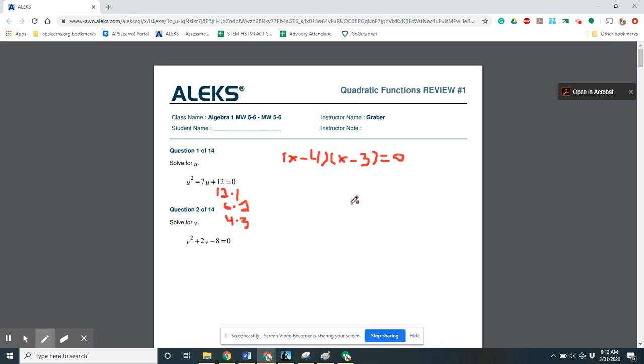And then remember that the solutions are the opposites of these two values here. So x is equal to 4. Oh, I'm sorry, this is u though. Let me erase that really quick. My bad on that one. So we have u is equal to positive 4, because this one's negative, or positive 3.